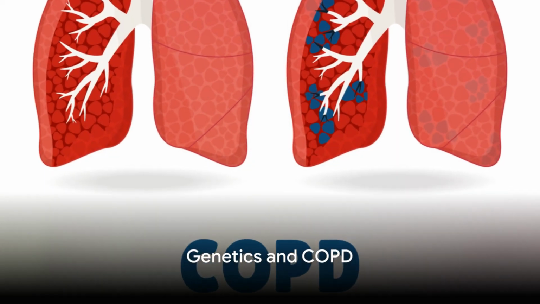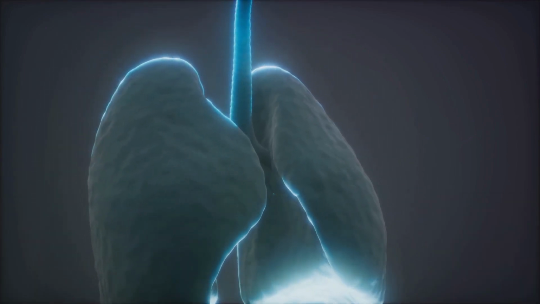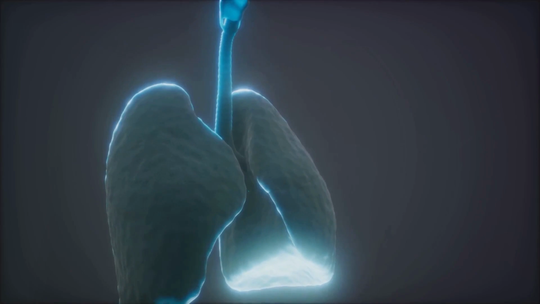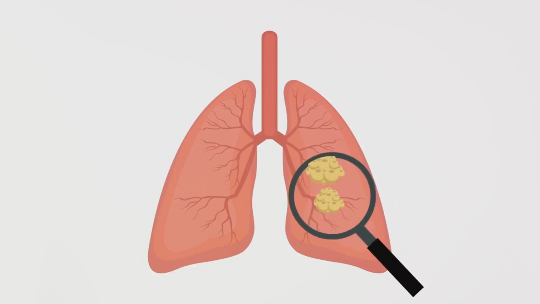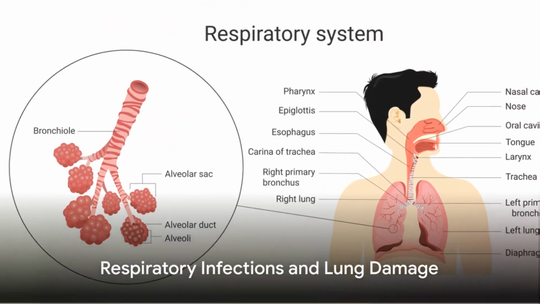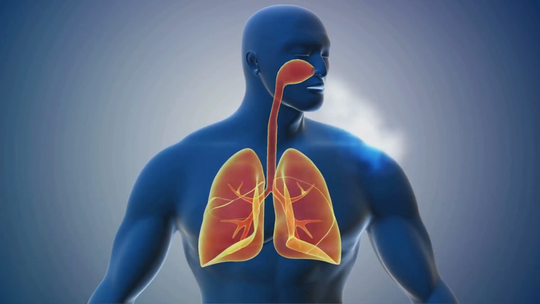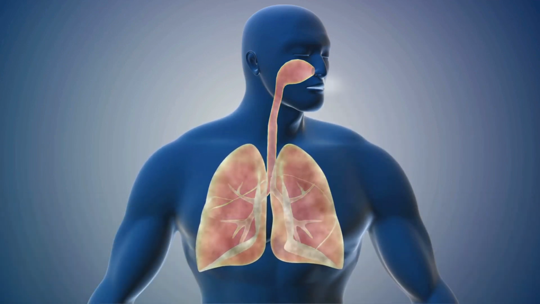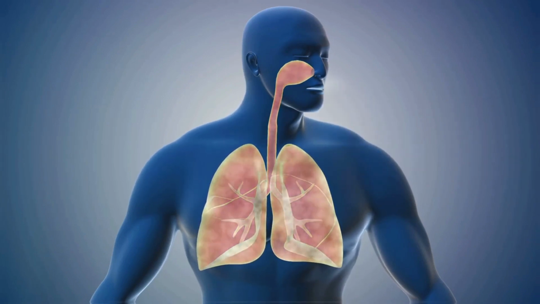Genetics also play a role in the development of COPD. Certain genetic conditions like alpha-1 antitrypsin deficiency can lead to early-onset COPD, especially in individuals who smoke or are exposed to environmental pollutants. Frequent respiratory infections, especially during childhood or later in life, can contribute to lung damage and increase the risk of COPD. Therefore, maintaining a healthy immune system and taking care of one's respiratory health is crucial.